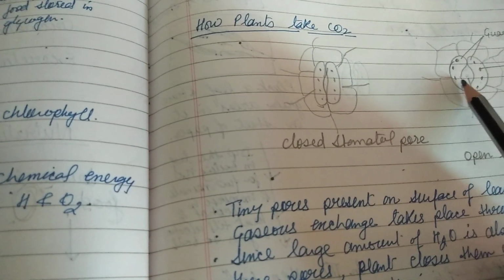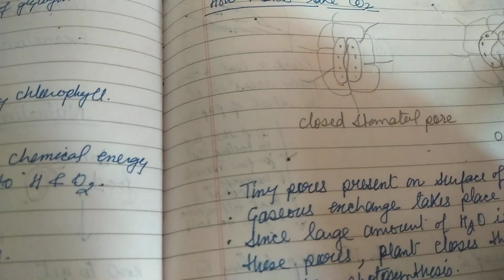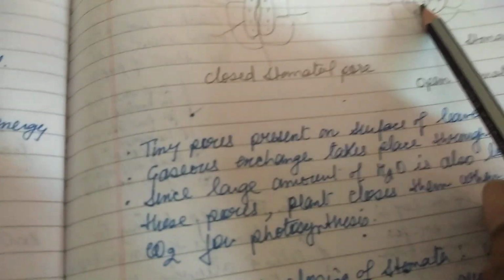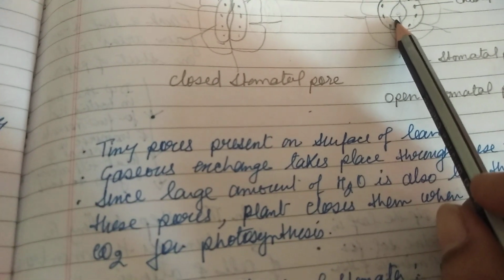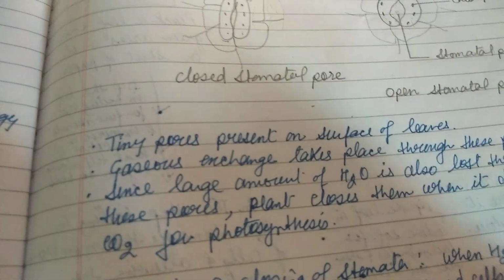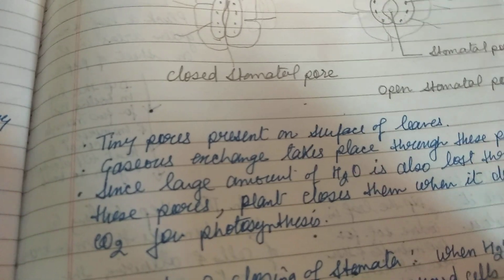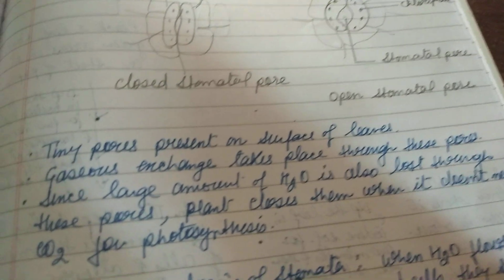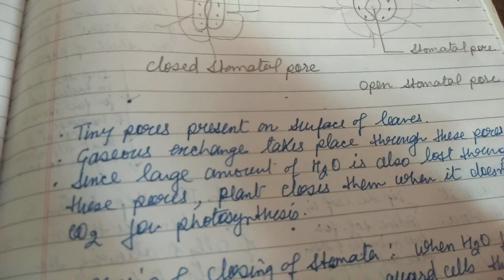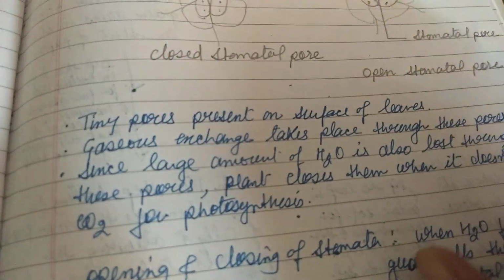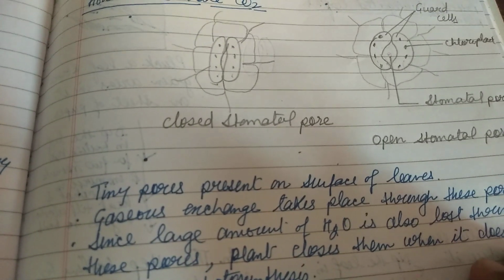So gaseous exchange occurs through these pores. CO2 comes in, oxygen comes out. Even oxygen also comes in, as they also need it for respiration. And a large amount of water is also lost from these pores. Right? So when plants don't need carbon dioxide, at that time they close them just to prevent the water loss. Right?